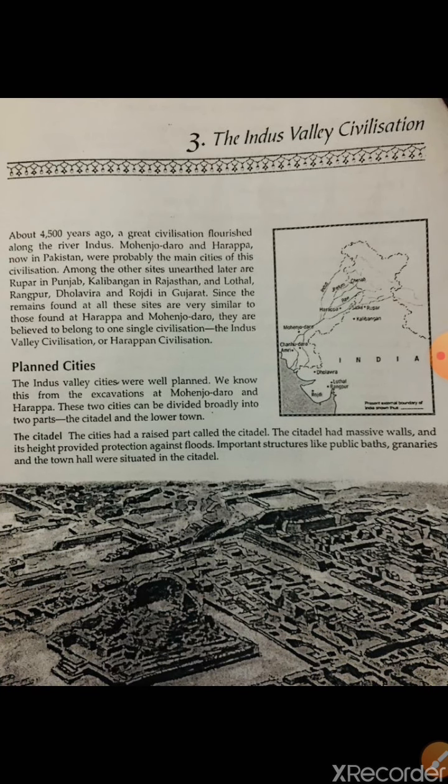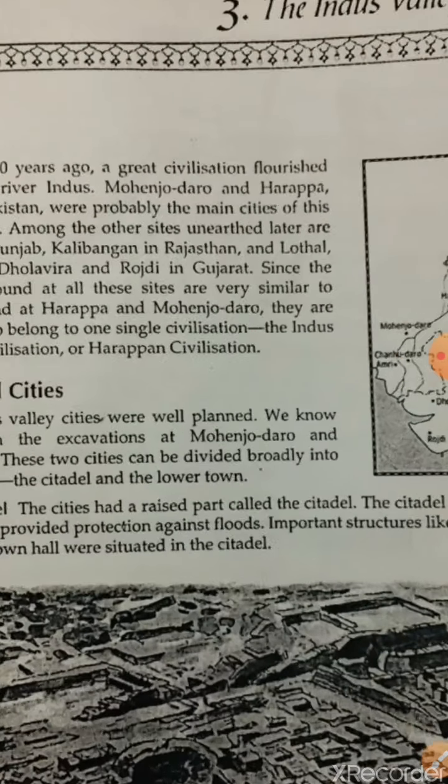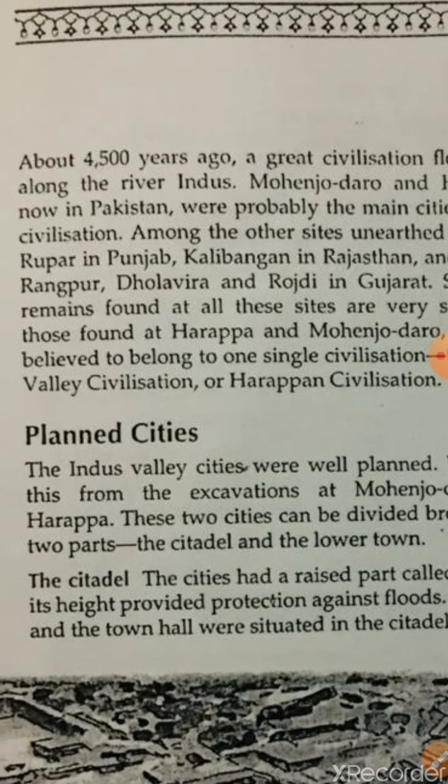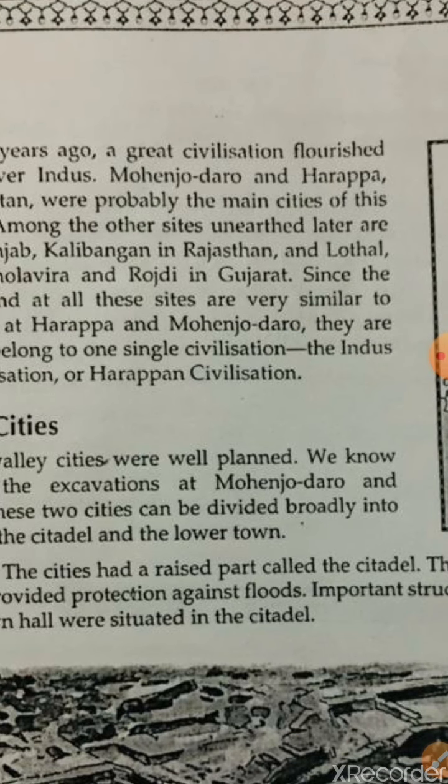This civilization basically flourished about 4,500 years ago, and we already studied 3 other civilizations, that is the Mesopotamian, Egyptian and Chinese civilizations, in the previous chapter. In this civilization, there are 2 main cities, Mohenjo-daro and Harappa.